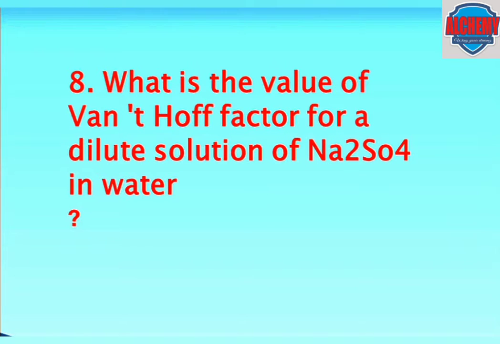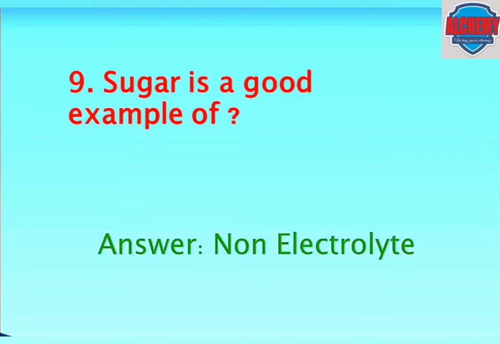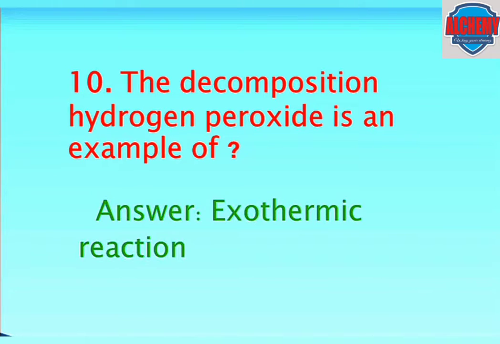Next question, what is the value of van't Hoff factor for a dilute solution of sodium sulfate in water? The correct answer is 3. Sugar is a good example of. The correct answer is non-electrolyte. The decomposition of hydrogen peroxide is an example of. The answer is exothermic reaction.